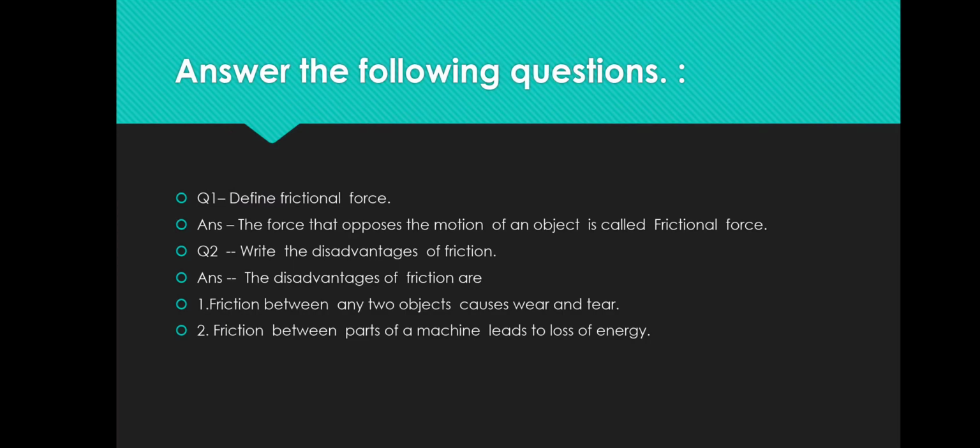Now answer the following questions. First question is, define frictional force. And answer is, the force that opposes the motion of an object is called frictional force.